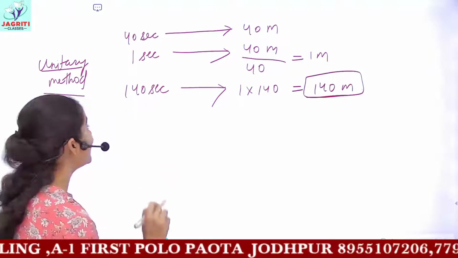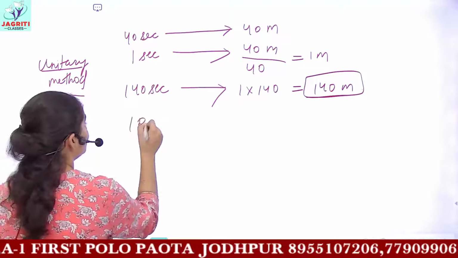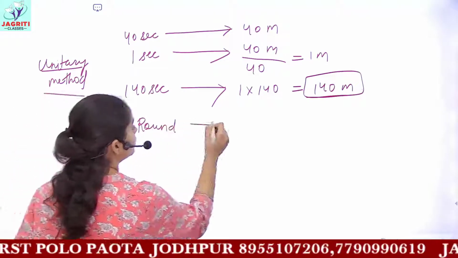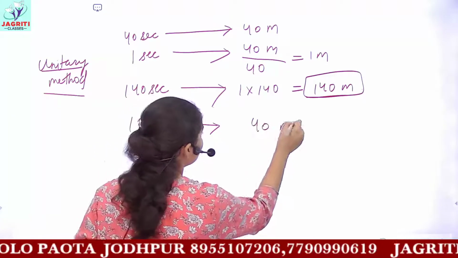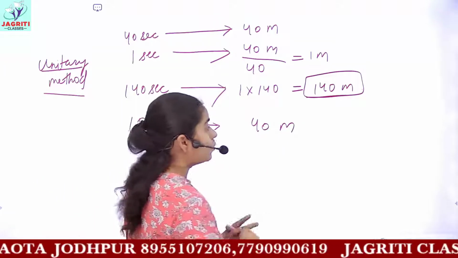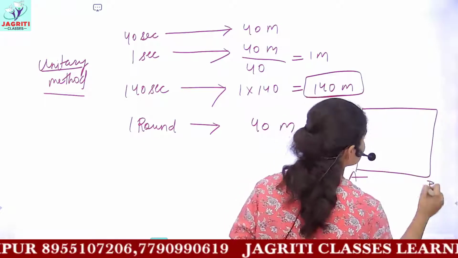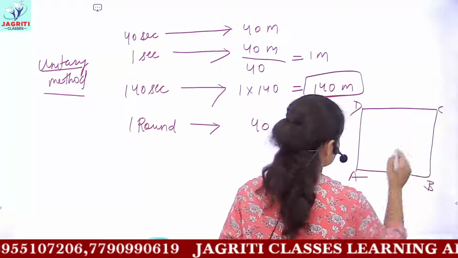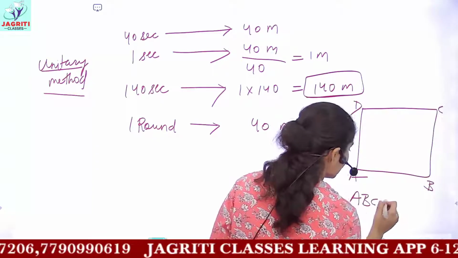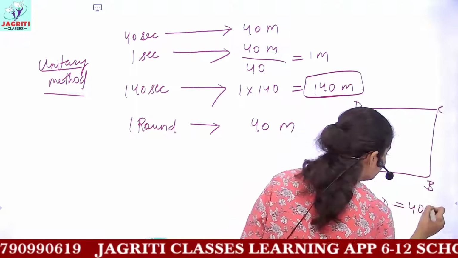You know that one round comprises 40 meters. That is, one whole round of the square field A, B, C, D is equal to 40 meters.